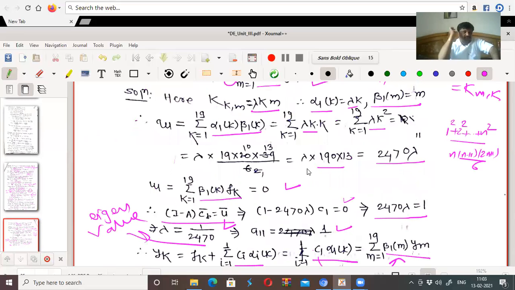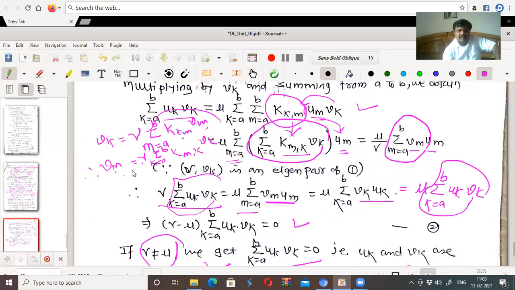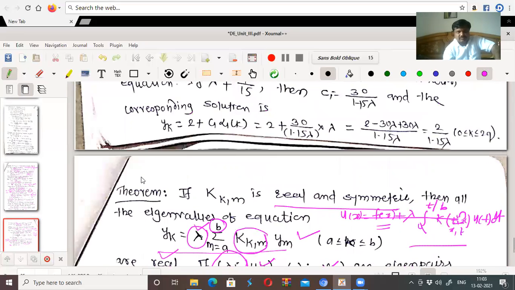c1 is non-zero. Therefore, this should be equal to 0. And therefore, lambda is equal to 1 upon 2470. You are putting the values here only. Actually, it is like that. So this will be the solution, and this is the result for the summation equation or Volterra equation.